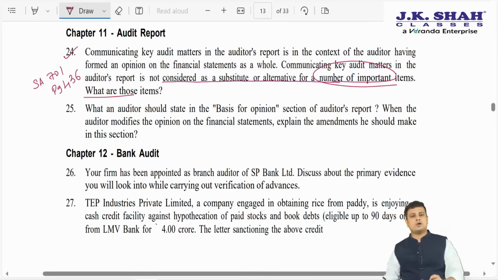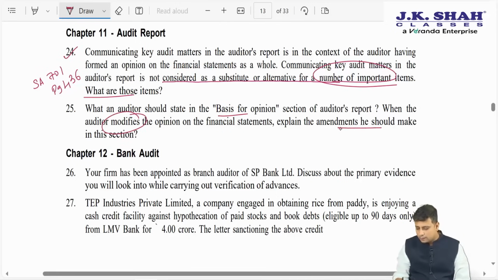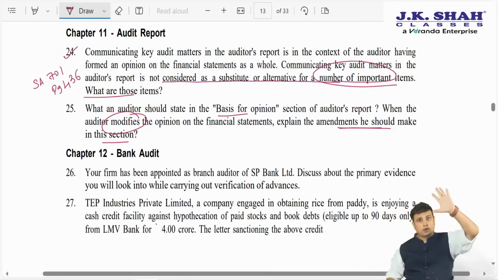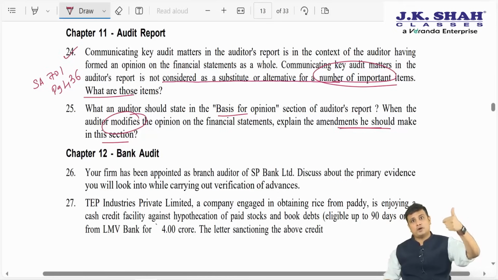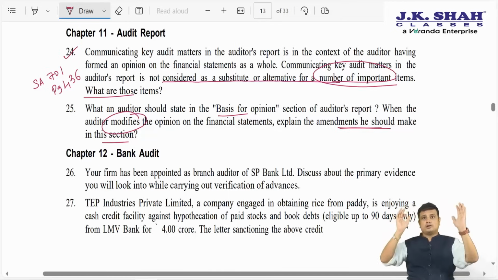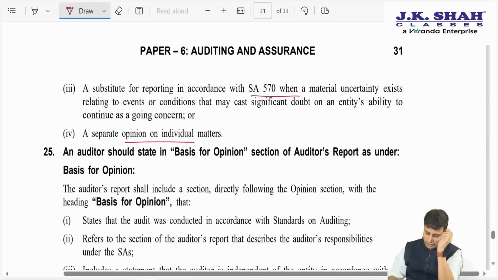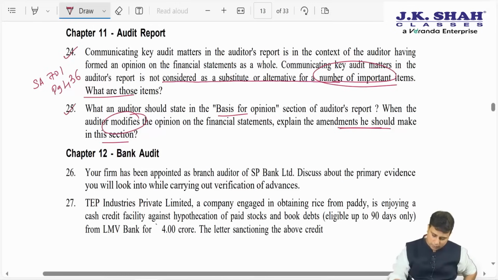Next, what an auditor should state in the basis for opinion section of the auditor's report. When the auditor modifies the opinion, explain the amendment he should make in this section. Now, do you recollect, my friends, all the students who have attended lectures with me in the classroom? We have done the format of the report, but I have also taught you, in case we modify the opinion, what will be the changes in the basis for opinion. If we write qualified opinion, adverse, disclaimer, we had written a tabular format in our notebook of how to go about it, how to write it. So here they are asking you what is included in the basis for opinion para. We have studied this under page number 428.